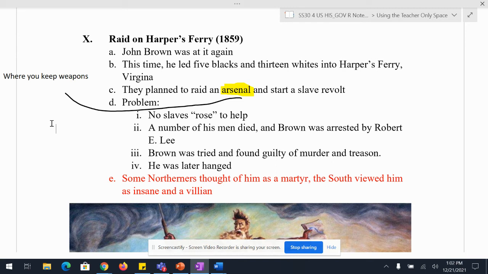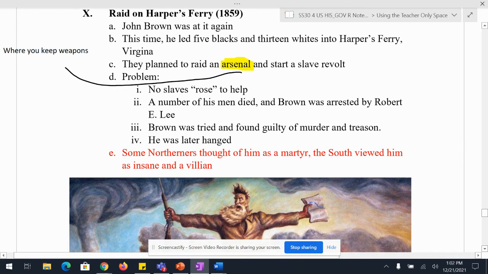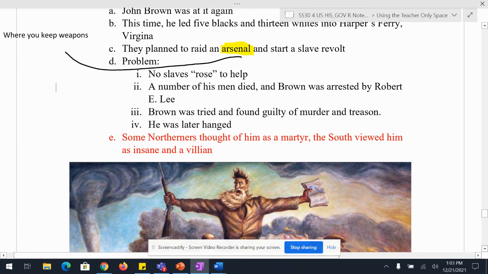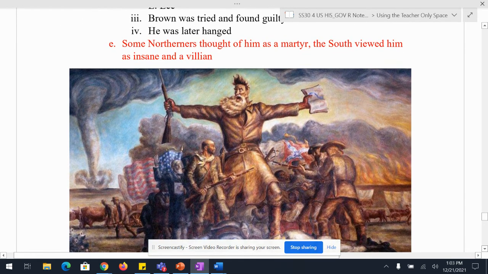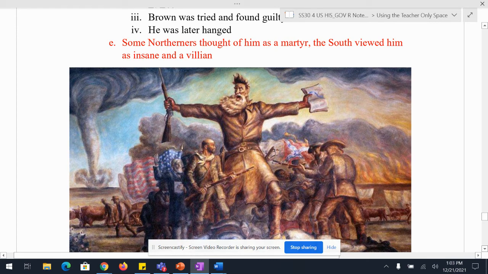Which, if you're up north and you hate slavery, or even today in 2021, you might be like, yeah, okay. But as a slave owner, you're like, whoa, this is my worst nightmare. I knew the North would do this. Did everyone in the North want to do this and murder all the people down south? No. But John Brown saw it as the only way. So obviously, this is really going to make tensions higher leading up to the Civil War, because once it comes time for Southern states to break away from the Union, they will say, well, how do we know someone else like John Brown's not going to do this again? Let's leave this country.